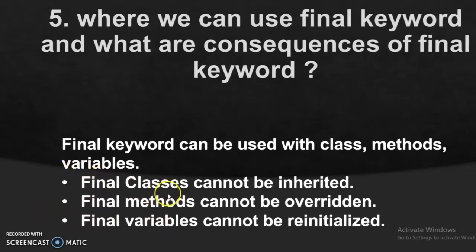Actually, if we declare a class as final, the class cannot be inherited. If we declare a method as final, that method cannot be overridden in its child class. And if we declare a variable as a final variable, then it cannot be reinitialized. So let's see a demo.